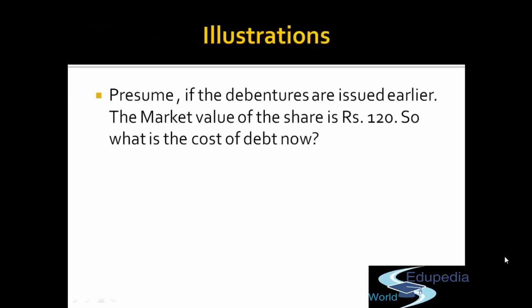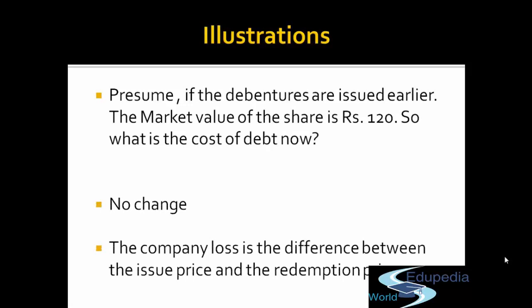Now there's one more piece of information. Remember I have told you that we take net proceeds, market value, and lastly the book value. In this case, the debentures are already issued and there's a market value of rupees 120. So what is the cost of debt now? Today the value of the debenture is 120. You have issued debentures of rupees 100 and you have to redeem rupees 100. Do you have a profit? No. So there will be no change.